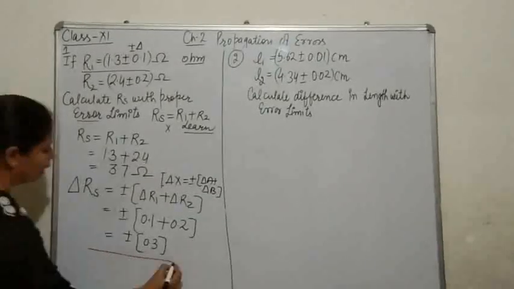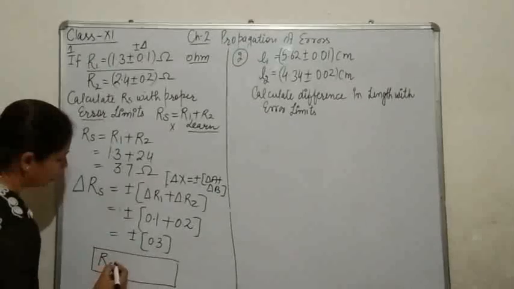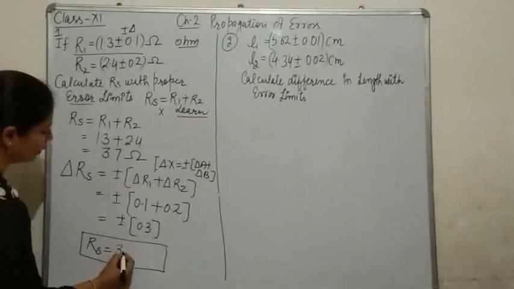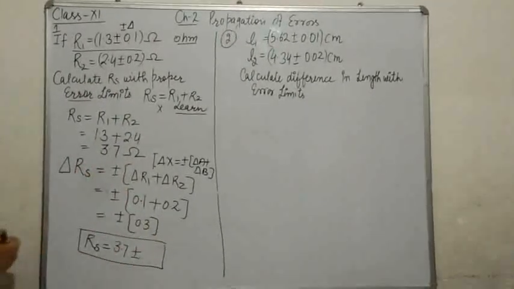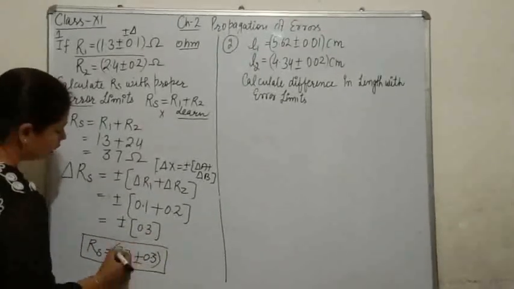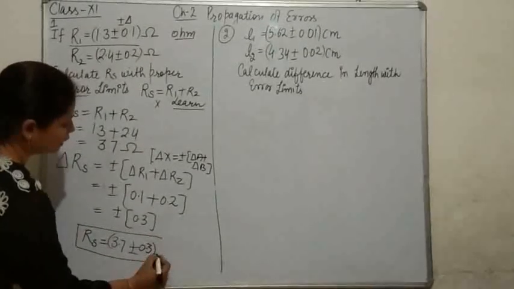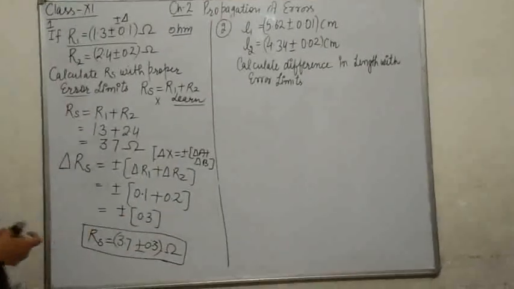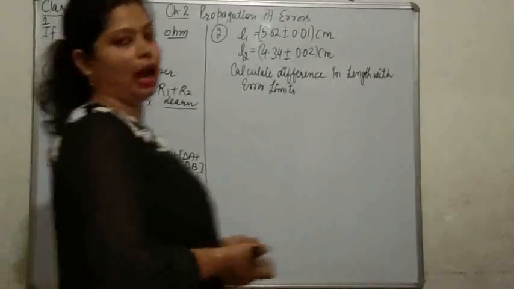Pursuing the same pattern, we have to write the result: the series combination of resistance is the first result, that is 3.7 ohm, then plus minus so as to include its error section, that is 0.3, and closing them in brackets you have to mention the unit here. And what is its unit again? The same, that is ohm, because it is the resistance again. So it was the first, that is the propagation of error during the addition operation.